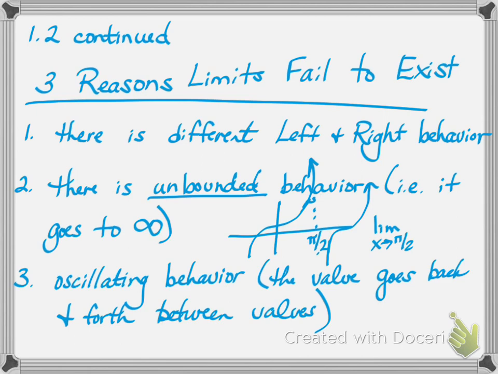And an oscillating behavior would be, the value's at 1, the value's at -1. It's 1, it's -1. It goes back and forth, back and forth. That's does not exist also.